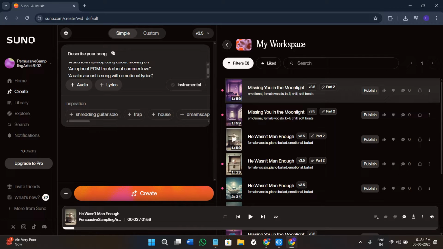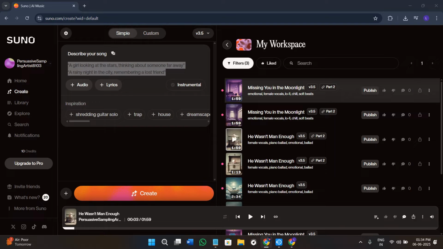Now the prompt idea number two is telling a story. Suno works great when you give it a scene or a story. For example, you can type prompts like a girl looking at the stars thinking about someone far away, or a rainy night in the city remembering a lost friend. This actually helps the AI build lyrics that feel more real and emotional. You don't have to write a full song over here, just give it the idea in the form of a story, just like these examples I have shown you.